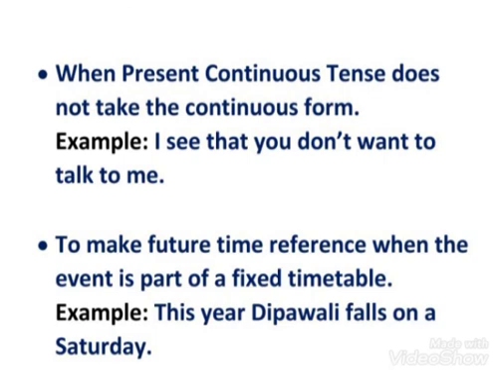Just as this year Deepavali falls on a Saturday, means इस वर्ष दीपावली शनिवार को होगी. तो it is the action of future time, but it is fixed. It is fixed because definitely Deepavali will be on Saturday. That's why the sentence is in present indefinite tense. It is telling about the future action, but still we have to make it in present indefinite tense. Do you understand, students?